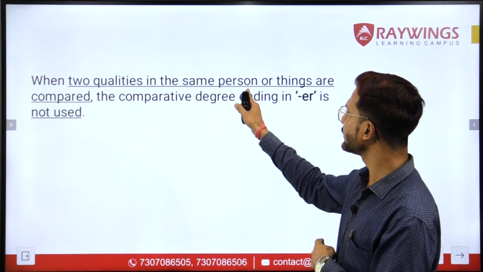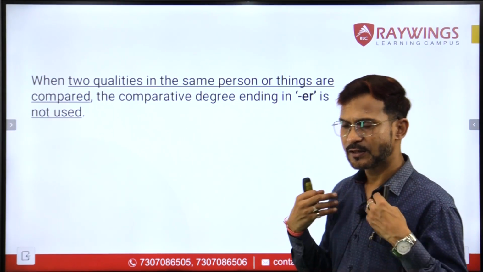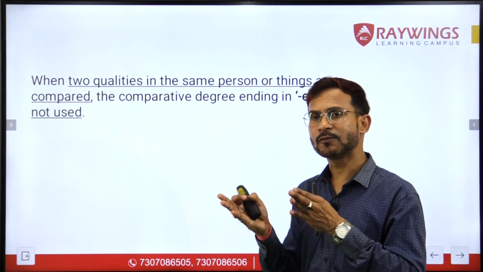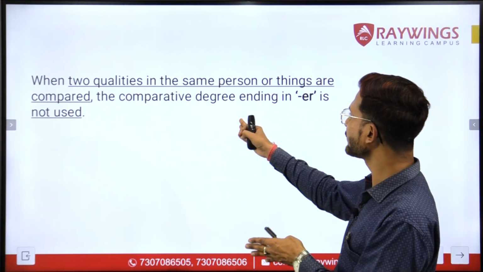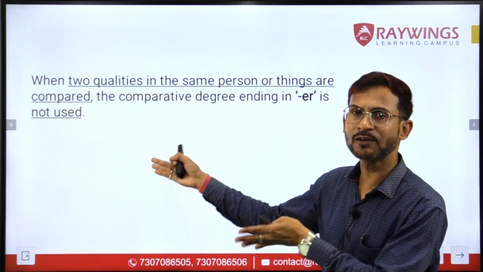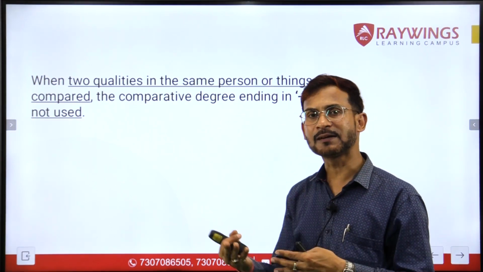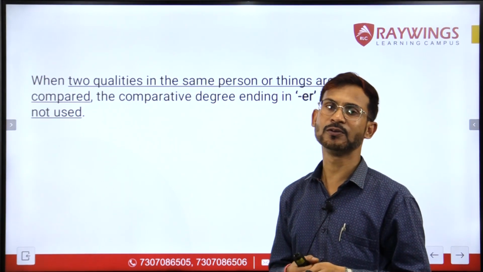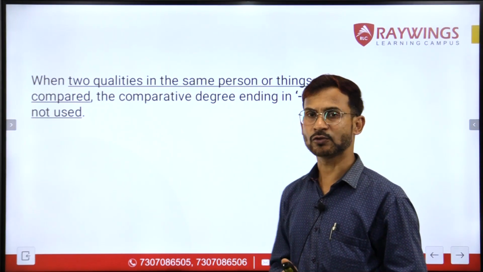When two qualities in the same person or things are compared, that means there is only one person, right? Suppose that it is me. I have two qualities in me, and one of my qualities is being compared with another quality of mine. In that case, the comparative degree ending in er will not be used. Although I'm making a comparison, it is of two qualities within the same person, not with another person. That is why the comparative degree ending in er should not be used here.